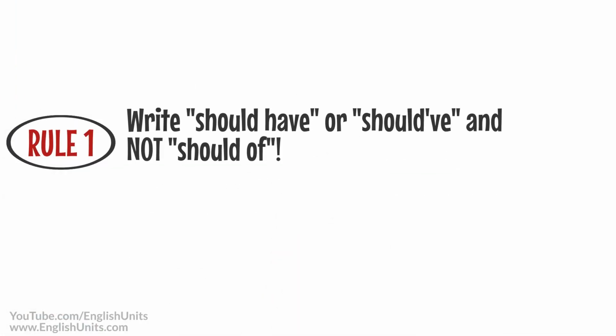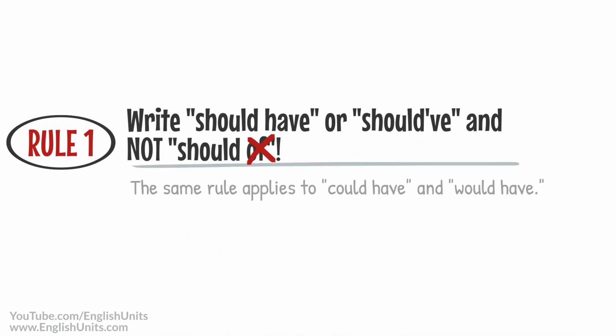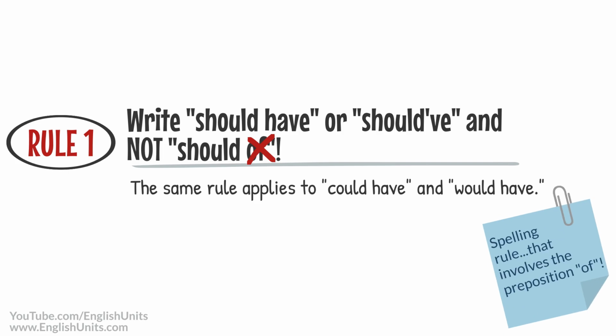Rule number 1. Write should have or should've with apostrophe VE, and not should plus the preposition of. The same rule applies to could have and would have. This rule is more like a spelling rule than a preposition rule, but I wanted to include it in this video because many people make mistakes with this rule.